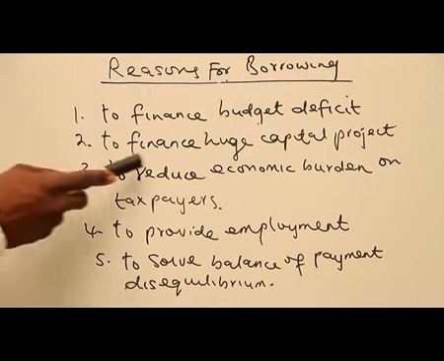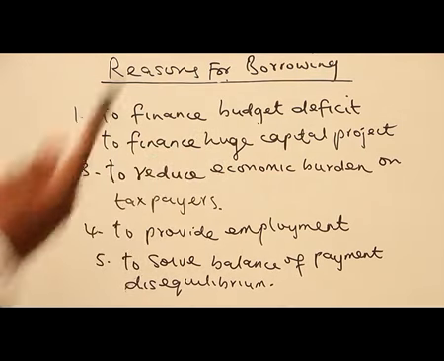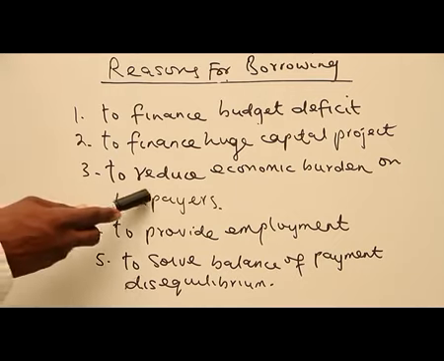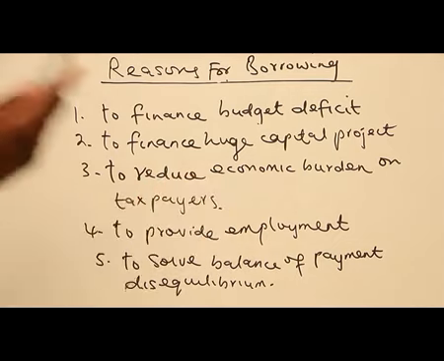Number two, to finance huge capital projects. If government has a capital project at hand, there is no way government will not borrow, because the existing revenue might not be sufficient. So the only thing government can do is to borrow outside the country or within the country. Then the third one, to reduce economic burden on taxpayers.